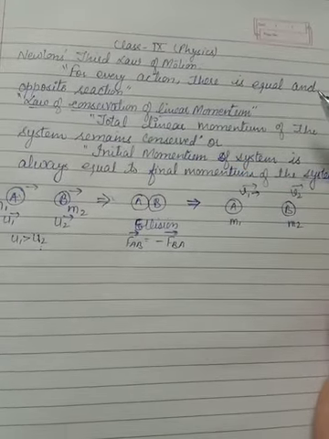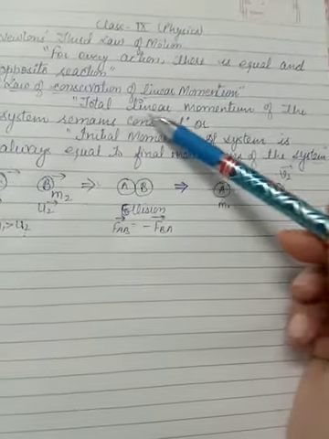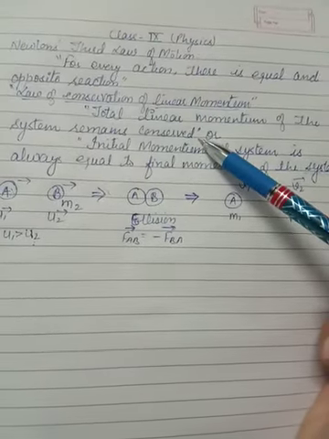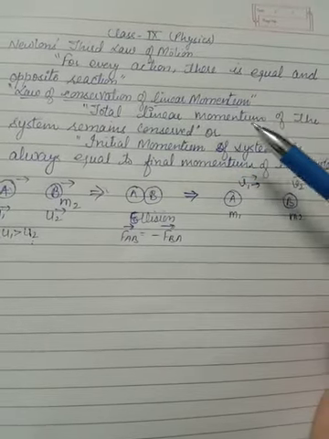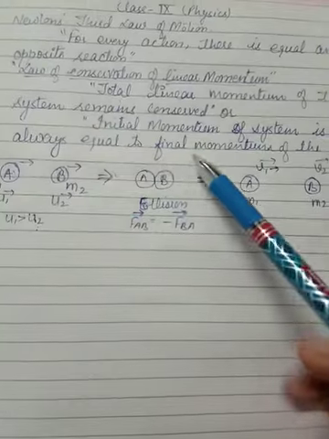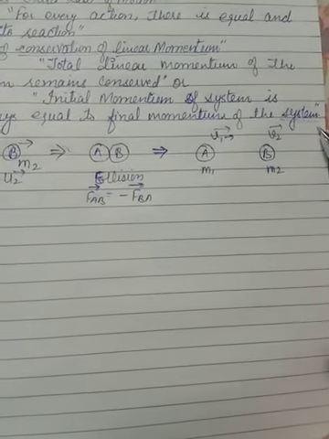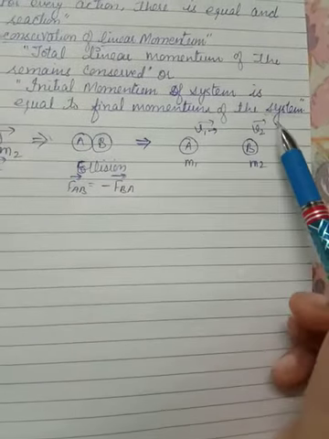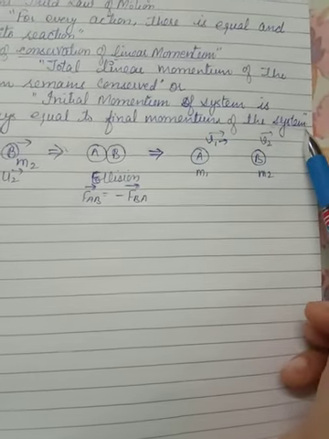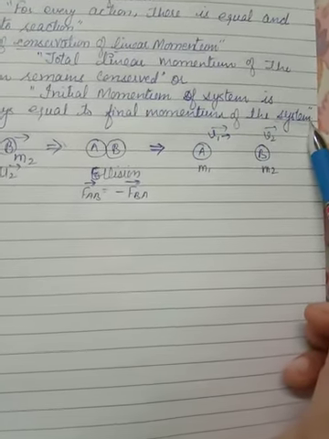So what does it say? It states that the total linear momentum of the system remains conserved, or we can also say it in this manner, that the initial momentum of the system is always equal to the final momentum of the system. Here we are using the word system. In a system we can have 2, 3 or more objects.